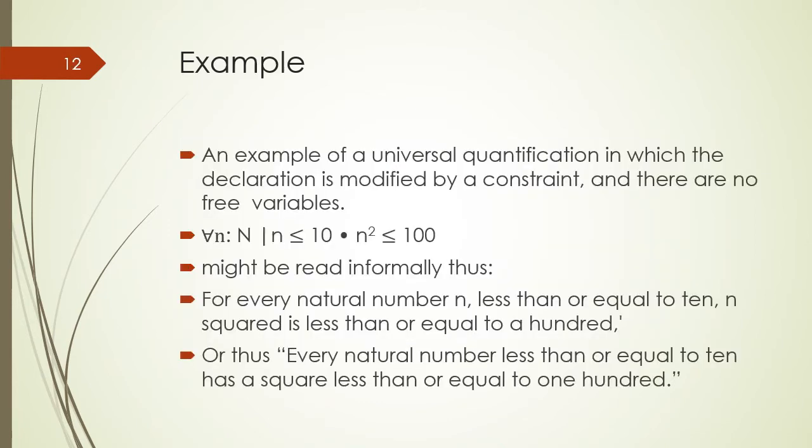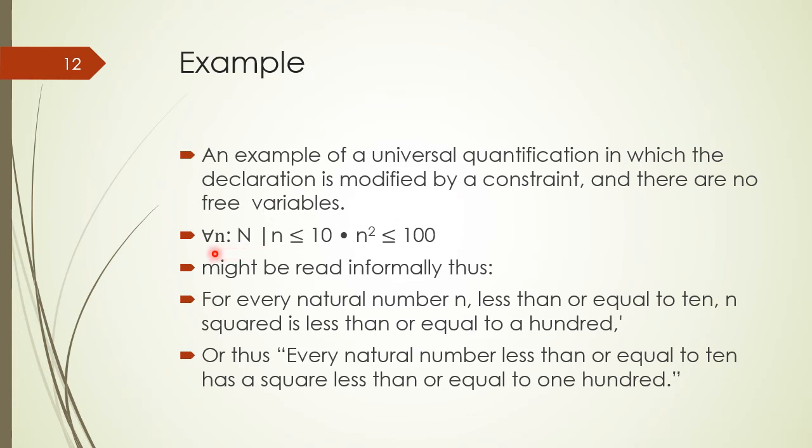Students, we have a syntax to represent a universally quantified statement with a constraint. For example, we have an example of universal quantification in which the declaration is modified by a constraint and there is no free variable.